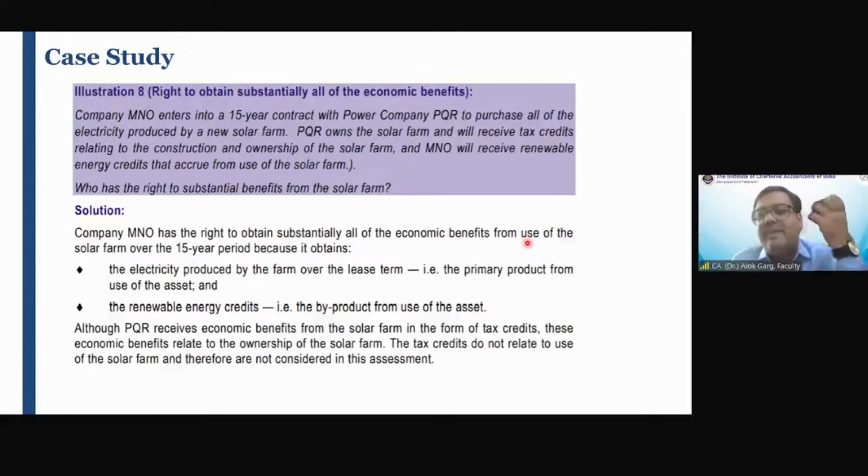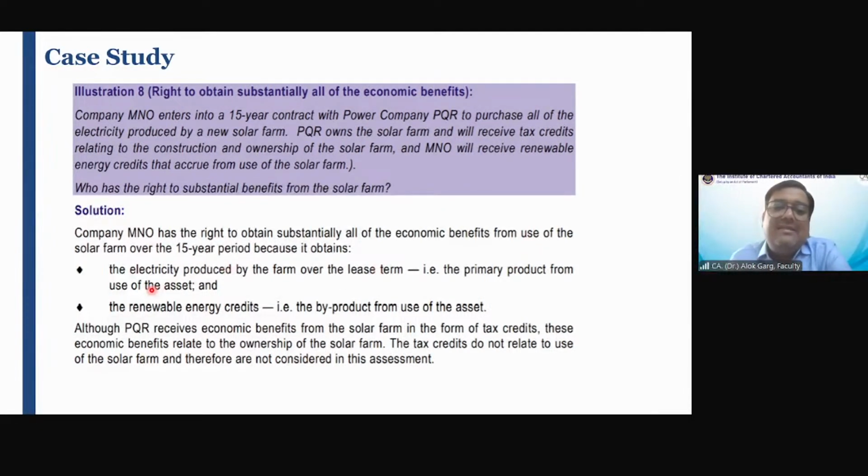मैं ओनर हूं, मैंने एक फ्लैट खरीद लिया नोएडा में और मेरा पर्पस उसको रेंट पे ही देने का है। आई एम नेवर यूजिंग दैट एसेट. I am owner of that asset, but I am never using the asset. Who is using the asset? Lessee is using the asset, right? So the benefits from using the asset should lie with the lessee.